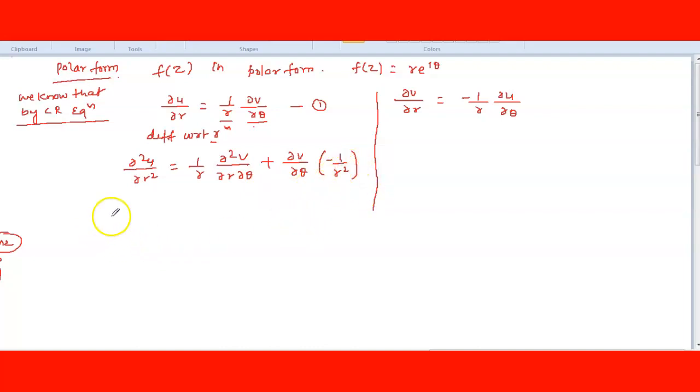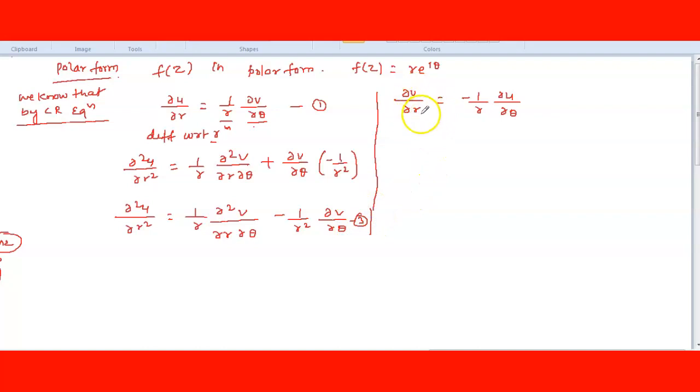So del square u by del r square is equal to 1 upon r del square v del r del theta minus 1 upon r square del v by del theta. Consider this equation number 3.